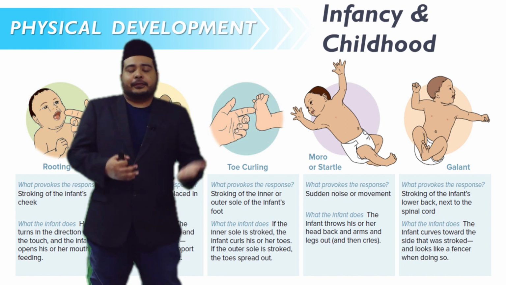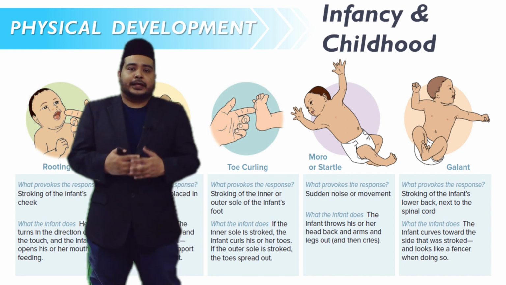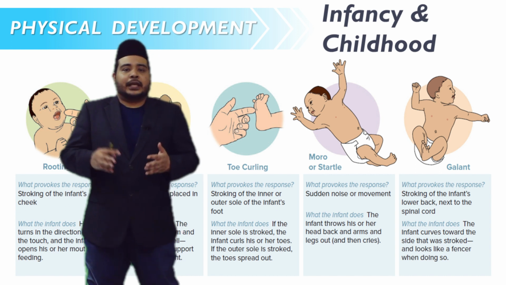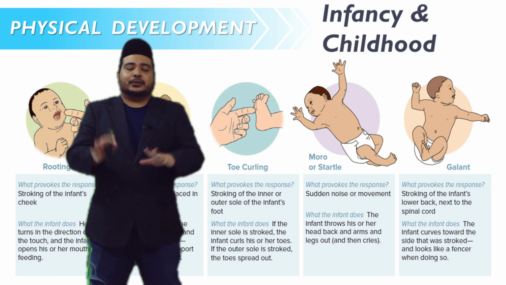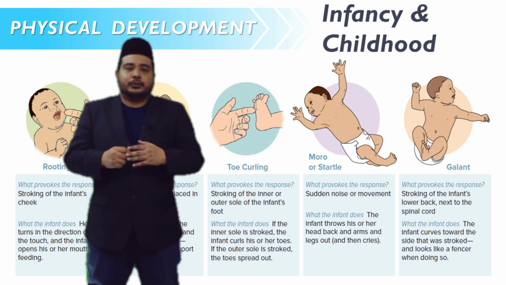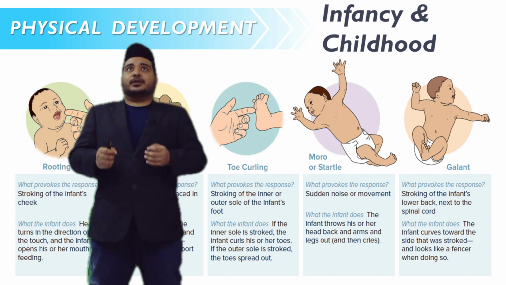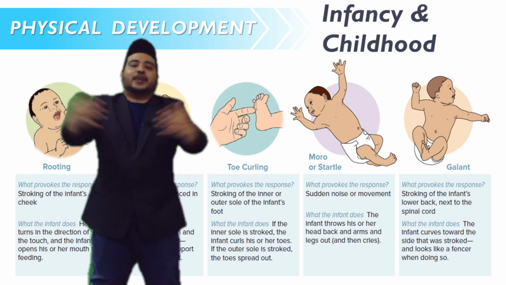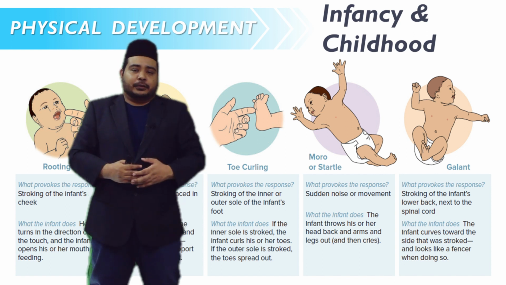The fourth reflex that infants show is the Moro, also known as the startle reflex. The infant throws his or her head back and arms and legs out. When they hear a sudden noise or movement, their head goes back and their arms and legs go out. That is a normal reflex for infants.